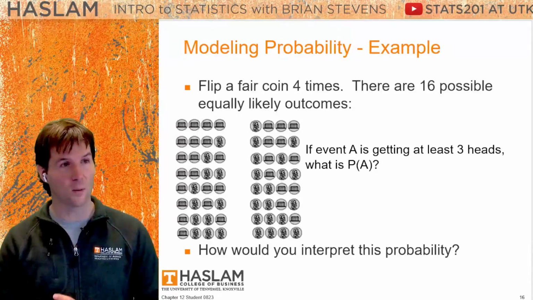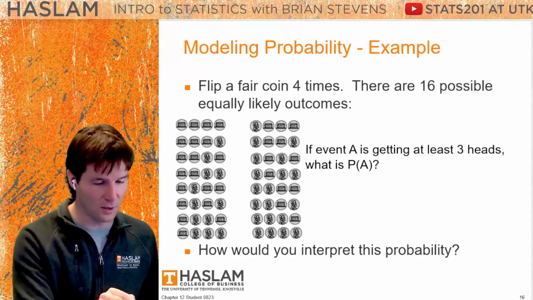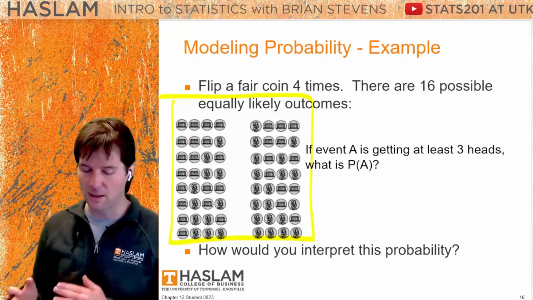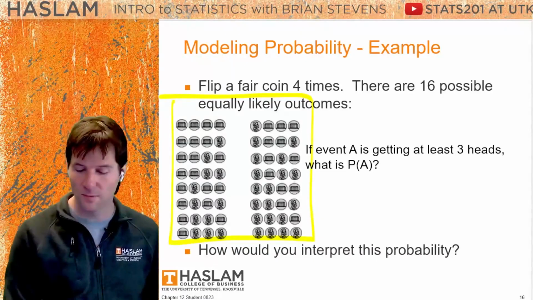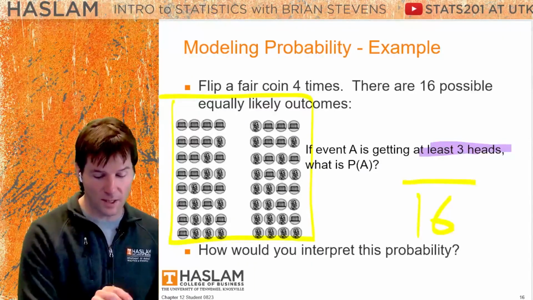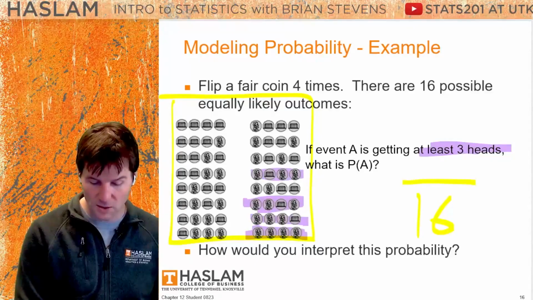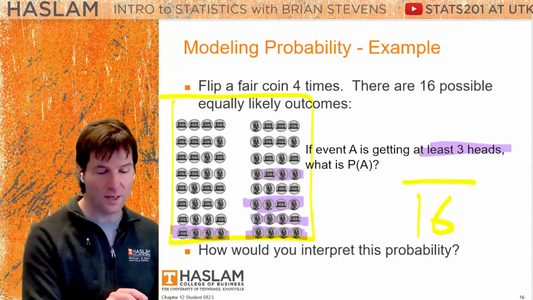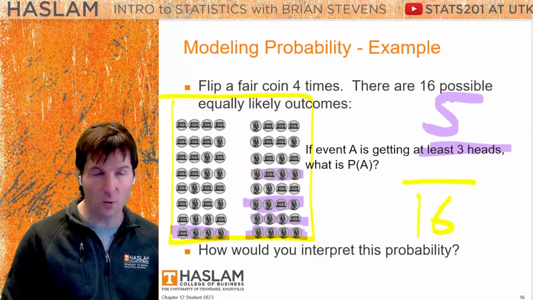If the event is that we want to see getting at least 3 heads, we have right here the sample space of everything that could occur. When you flip a coin 4 times, you could get tails, tails, tails, tails. You could get heads, heads, heads, heads, all these combinations. There's lots of ways to figure this out. We want to see at least 3 heads. Well, if there's 16 possible outcomes, you see over there on the side, we need to figure out at least 3 heads. That's at least 3, at least 3, at least 3, and at least 3, and I think we have one more right there. At least 3 heads. That is going to be 5 ways out of the total. So it's 5 out of the total 16.